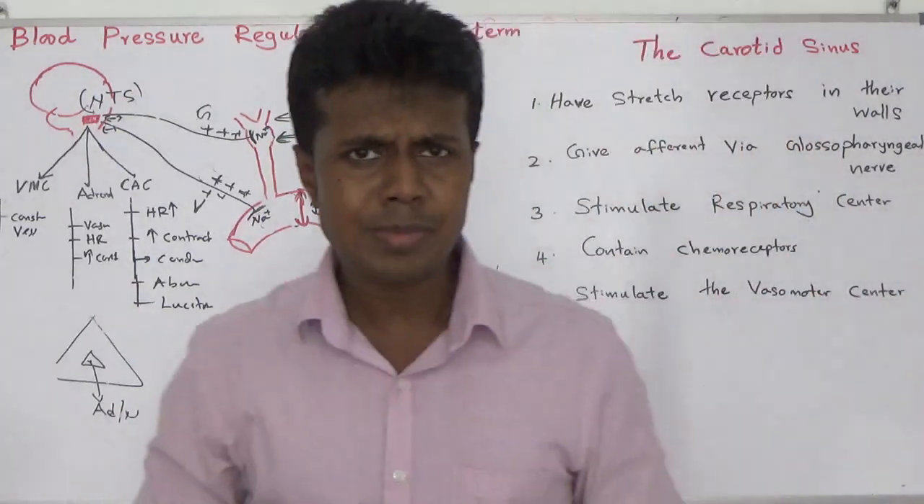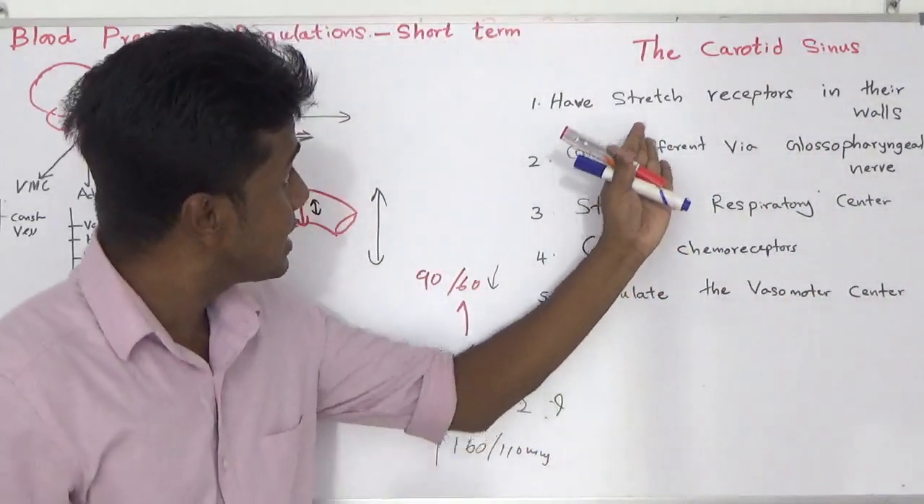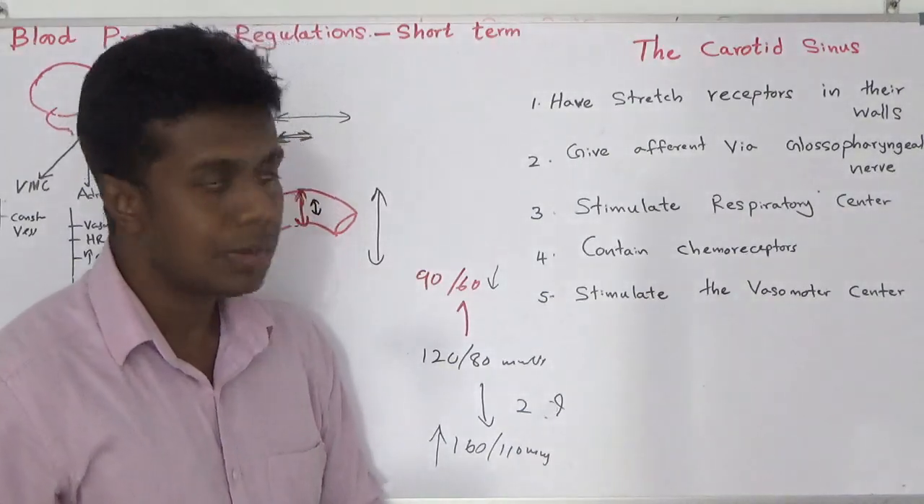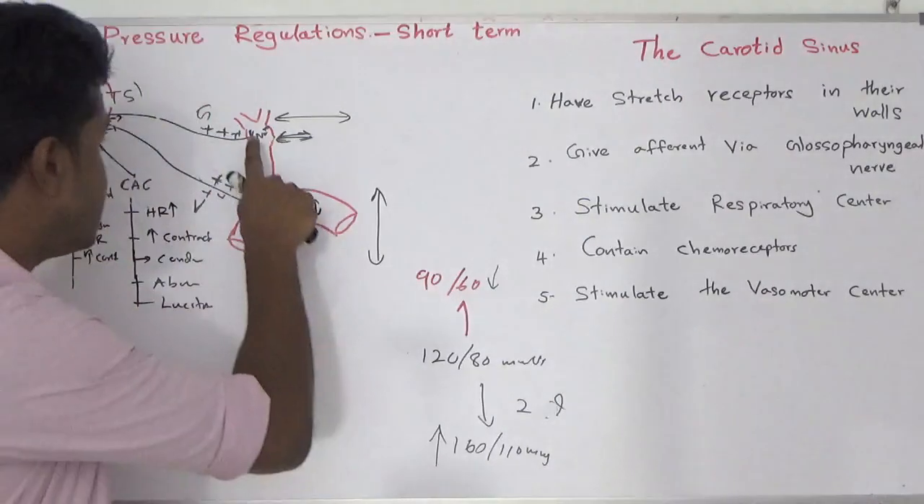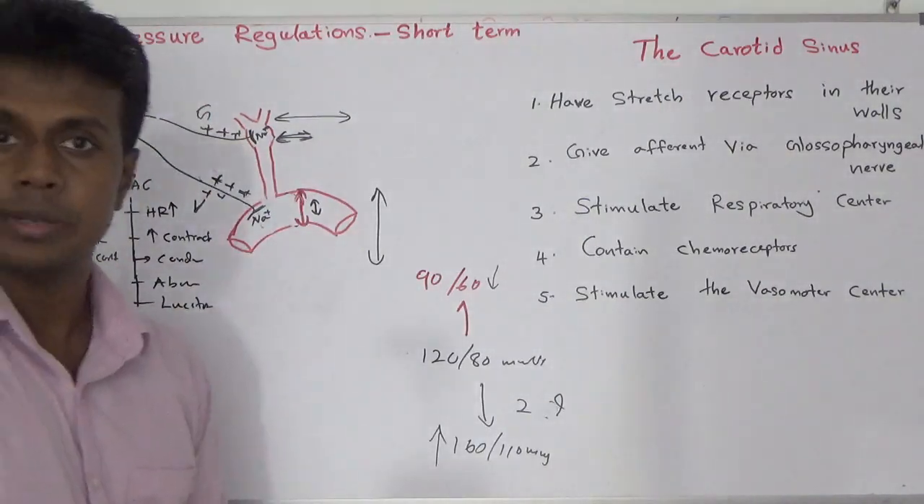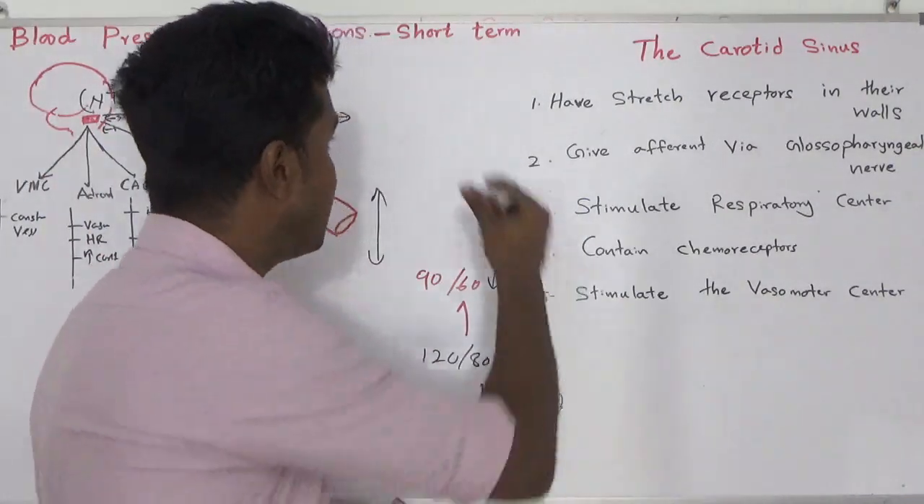Now we will move into the MCQ. It says carotid sinus has stretch receptors in its wall. Answer is correct. Not only the carotid sinus, the aortic arch also contains stretch receptors in its wall.